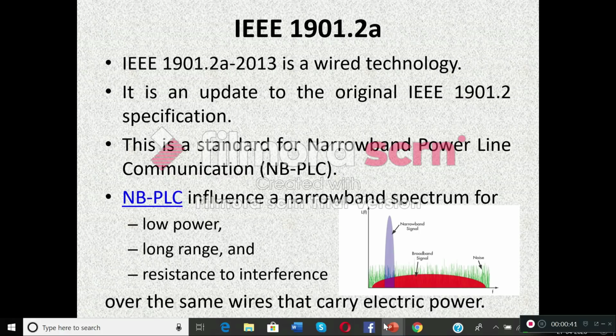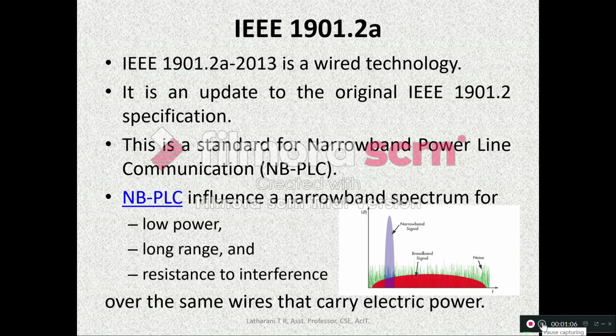So this standard, IEEE 1901.2a, is a standard for narrowband power line communication, NBPLC. NBPLC leverages a narrowband spectrum for low power, long range and resistance to interference, over the same wires that carry electric power. So we'll discuss this in detail.